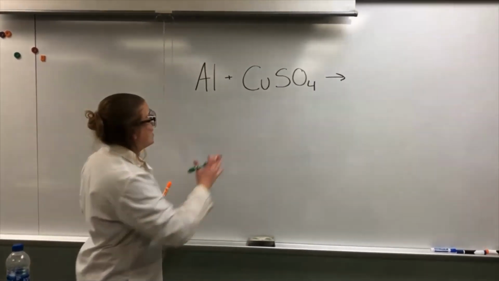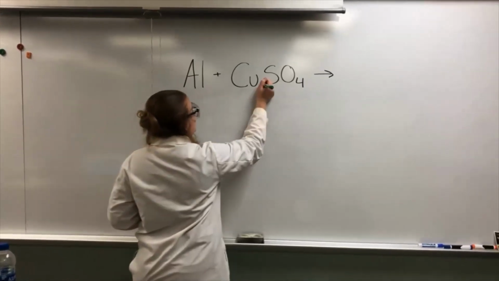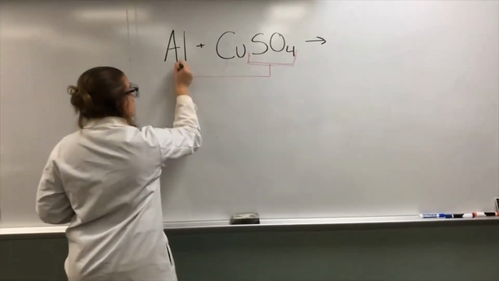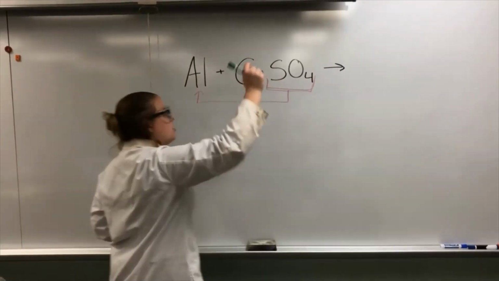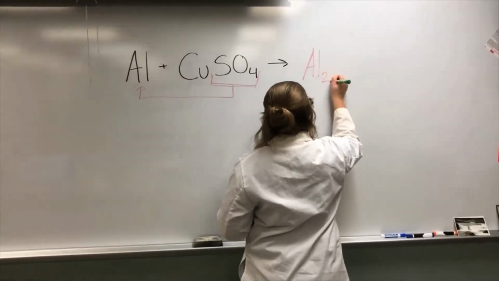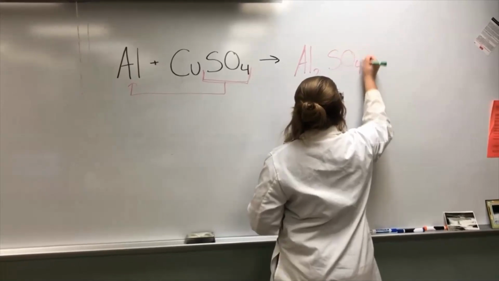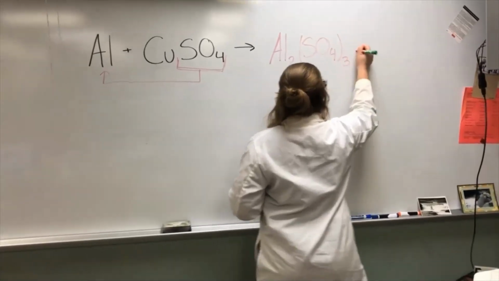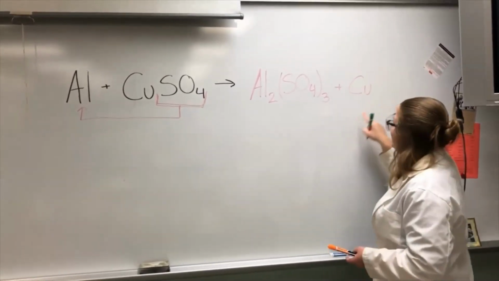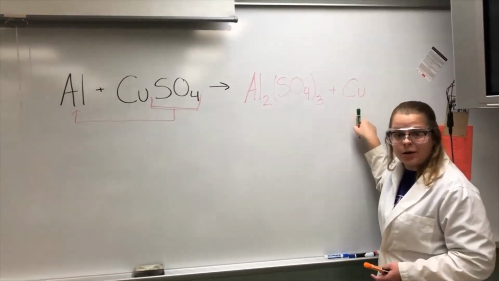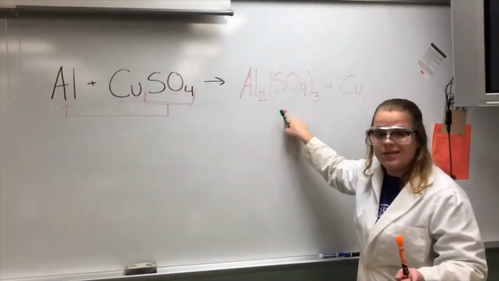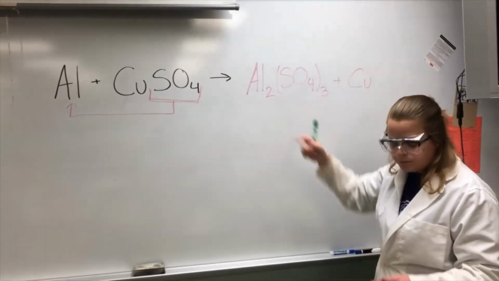So what is going on is aluminum is going to steal SO4 from copper. So SO4 is going to go with aluminum. So we are going to produce aluminum sulfate, and then copper is going to be single, okay? The aluminum is actually going to become copper, and the blue liquid is going to become clear, and we'll see that towards the end when the reaction's done.